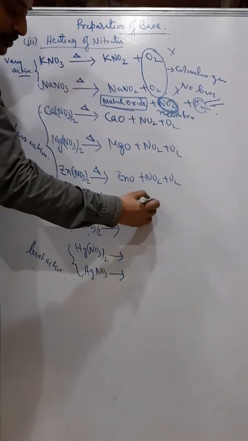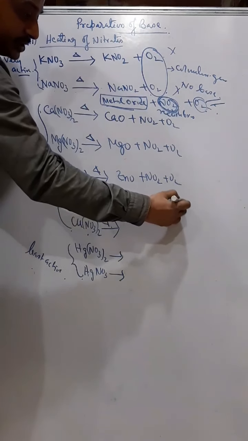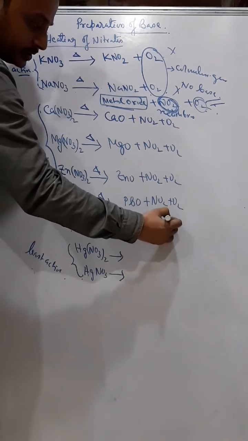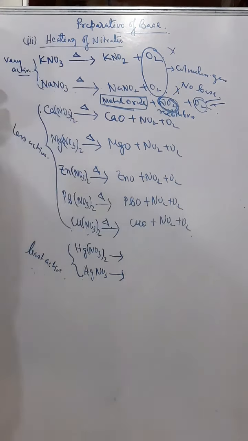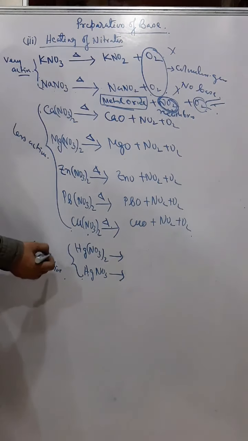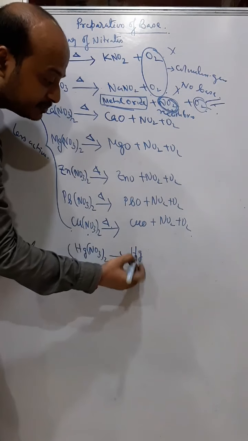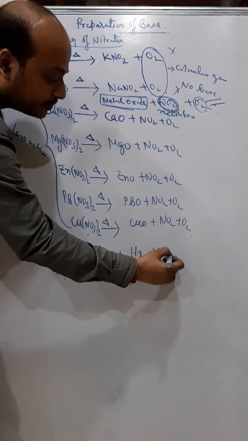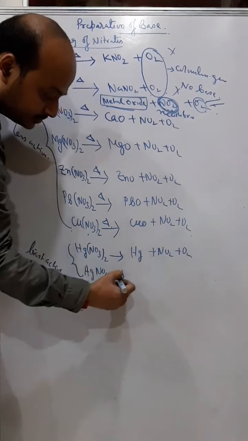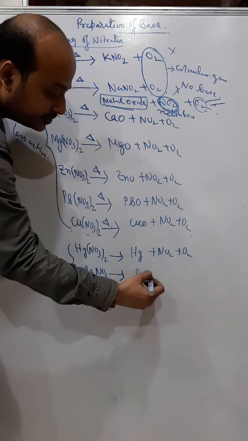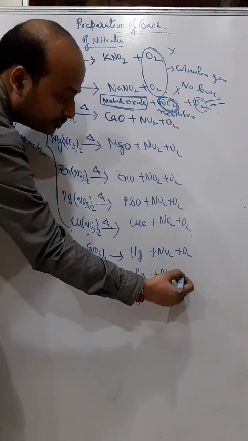This will become PbO plus NO2 plus oxygen. This will become CuO plus NO2 plus oxygen. And the least active metals form their respective metal plus NO2 plus oxygen. So mercury nitrate will produce Hg, and silver nitrate will produce silver plus NO2 plus oxygen.